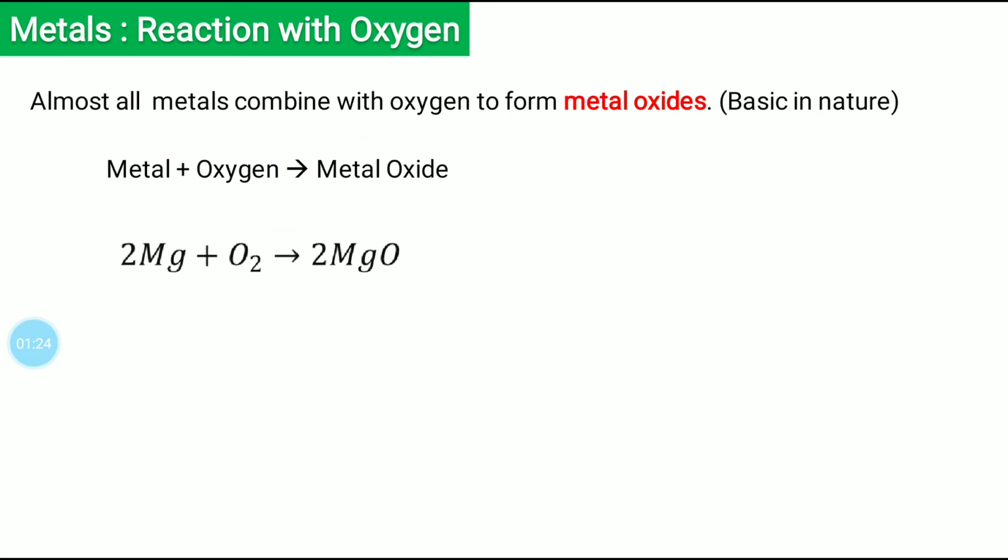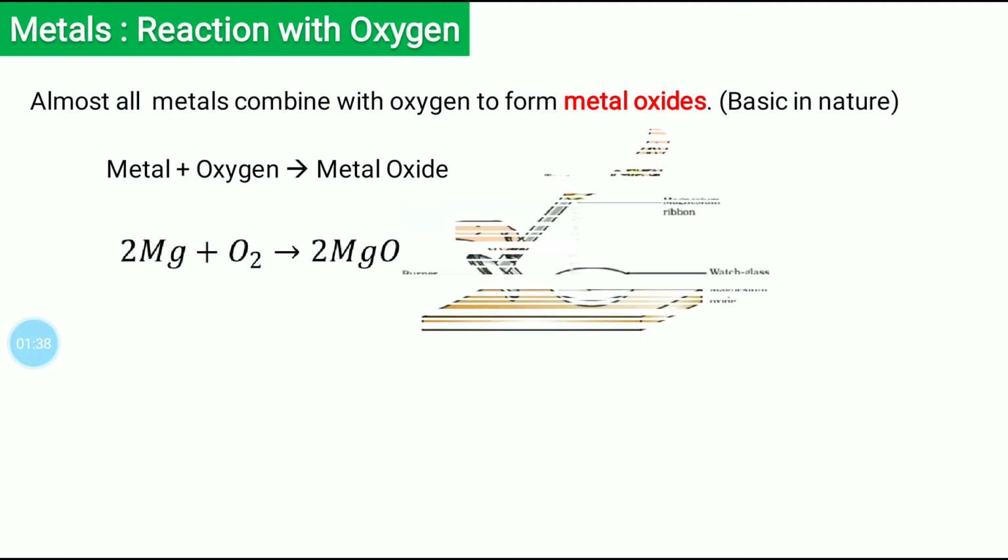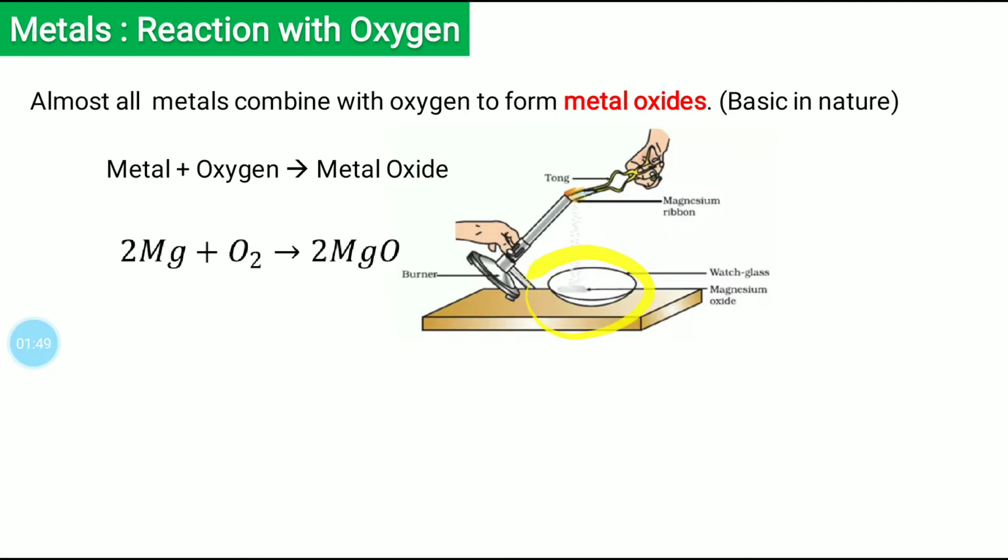Let's see one simple reaction. If we see magnesium, when magnesium reacts with oxygen, it gives magnesium oxide. This is a simple experiment where you burn magnesium ribbon and you collect ashes of magnesium ribbon in a watch glass.